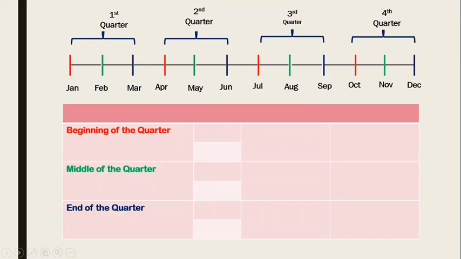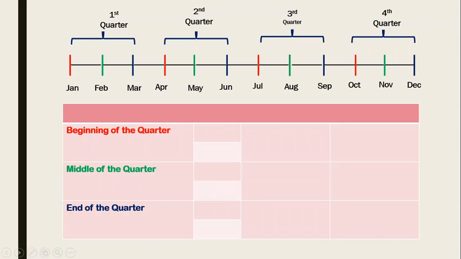Now coming to this, try to understand this concept. First quarter. Quarter here means the entire year is divided into four, like 3 months in each quarter.